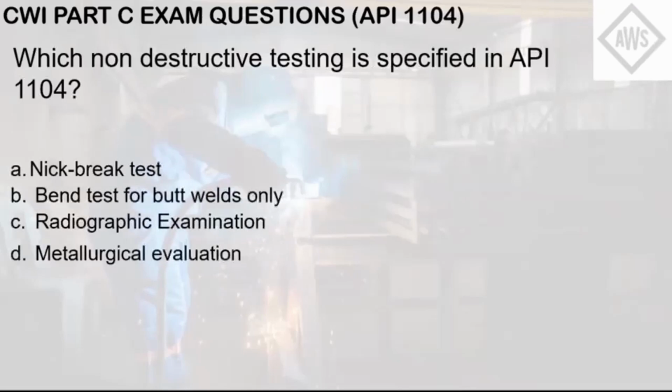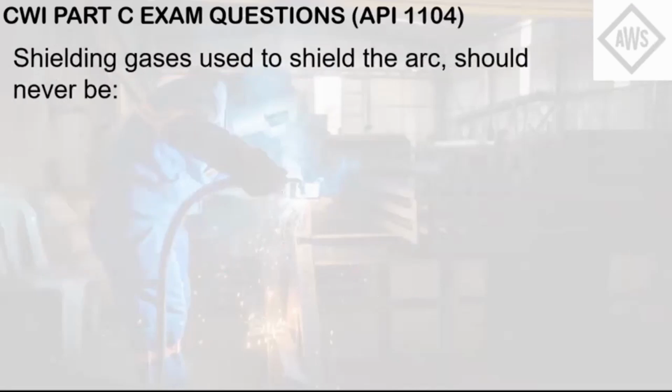So even without browsing your API 1104, this question can be answered by the process of elimination. Letter A, nick brake test, and bend test are not NDTs. They're not the type of NDTs, but they are destructive tests. Metallurgical evaluation does not fall in either of those categories, NDT or destructive. So which leaves us to the answer here, letter C, radiographic examination.